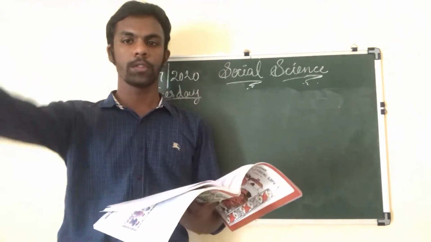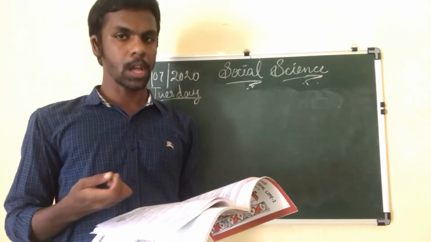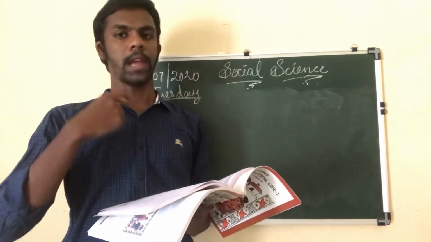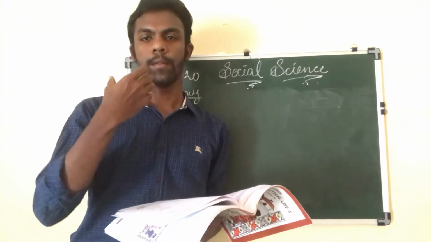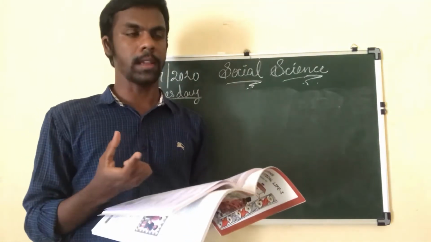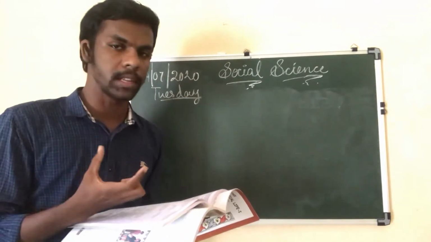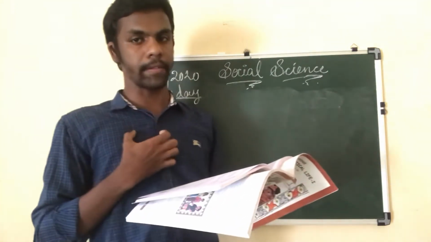So, we are into the 14th of July. As we have completed the explanation part of this chapter, we have understood what is diversity, what is inequality, what is unity in diversity, and how this diversity adds color to our life and how it is useful to our life.